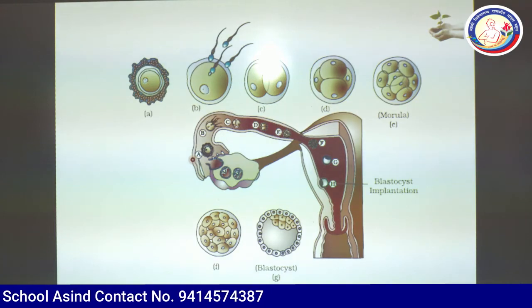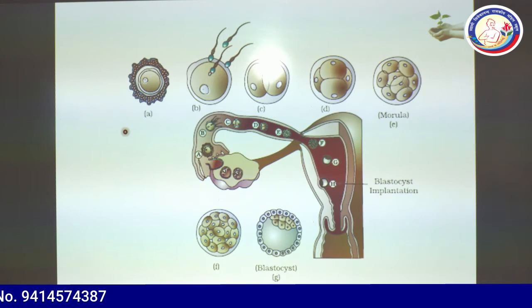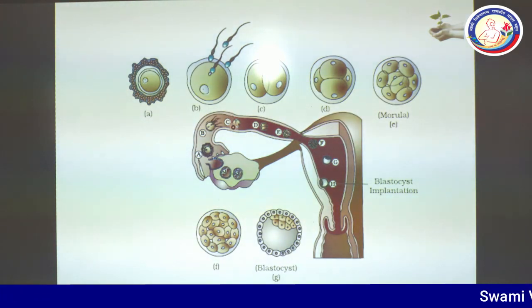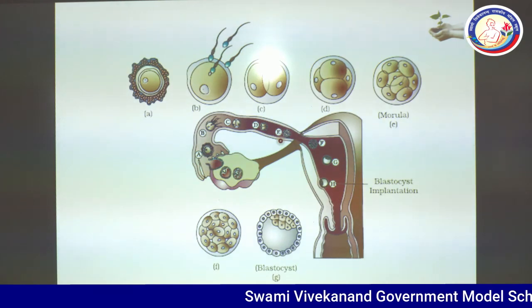What is A? Then you can show it is ovum. What is B? This is the fertilization. What is C? This is 2 cell stage. In the D, you can see 4 cell stage.